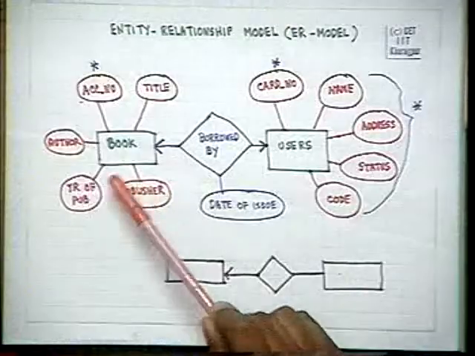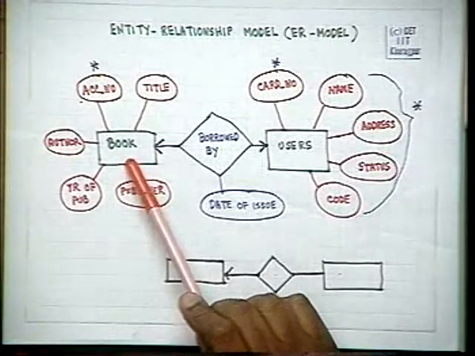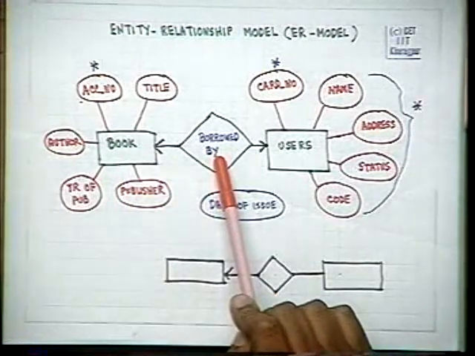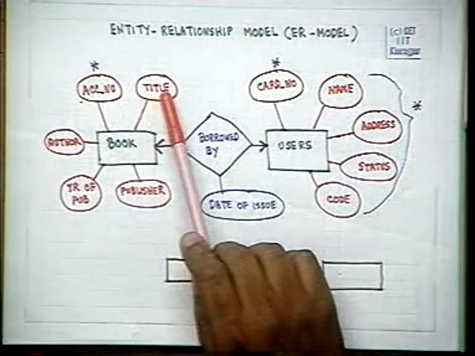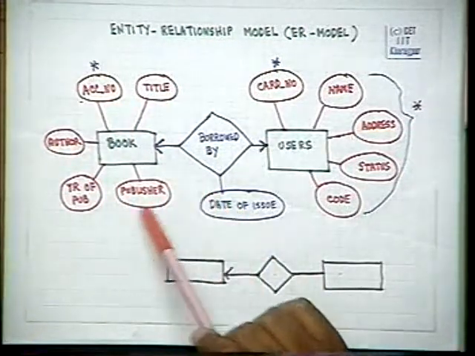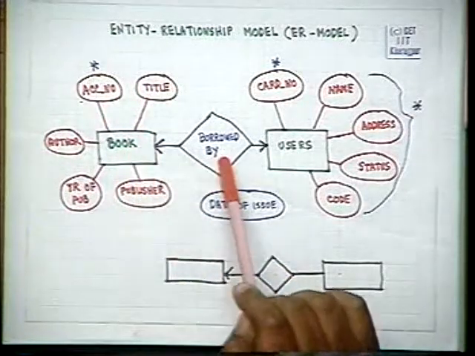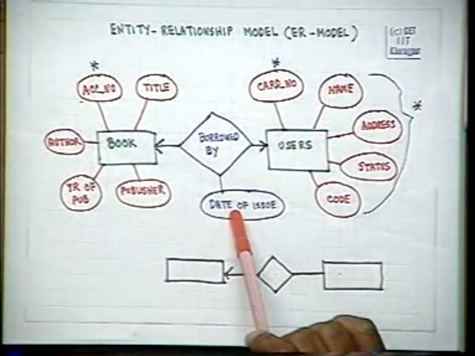So, we saw that the entity relationship model consists of two types of concepts, one the entities and the other the relationships, and both the entities and the relationships have got some attributes. These attributes define the particular entity and these attributes define the particular relationship.